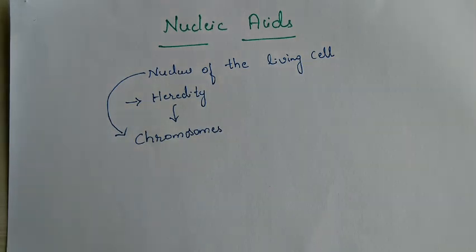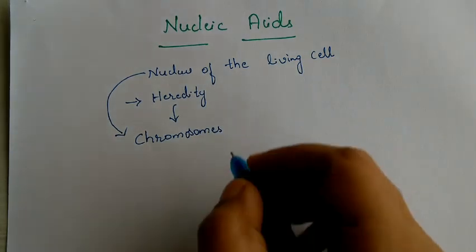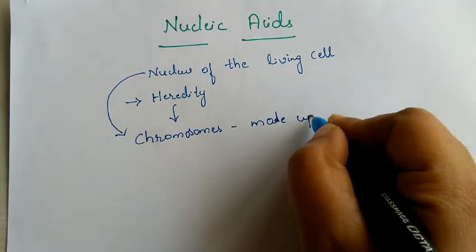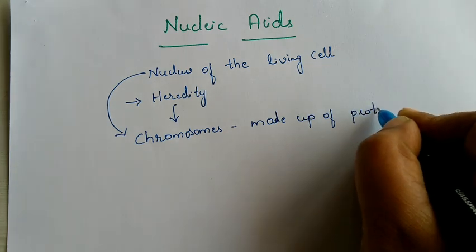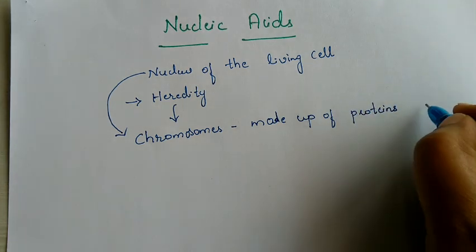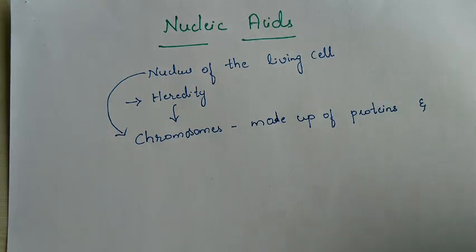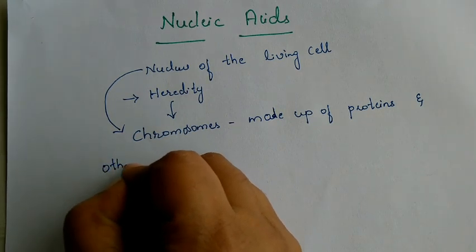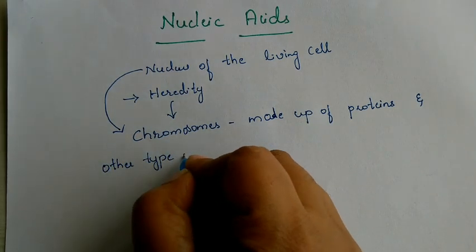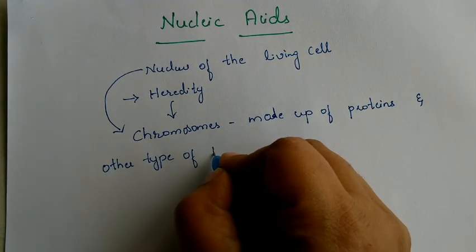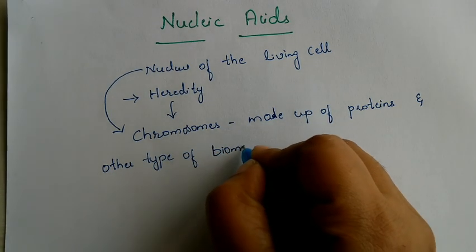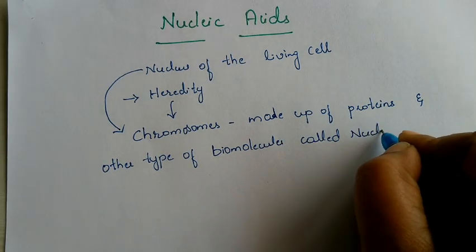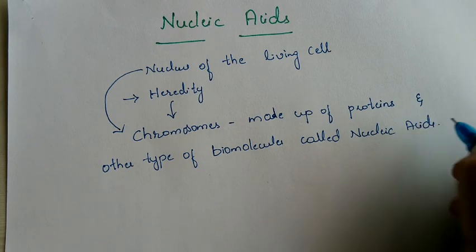So we call that one chromosomes. Chromosomes are made up of proteins, and another type of biomolecules called nucleic acids.